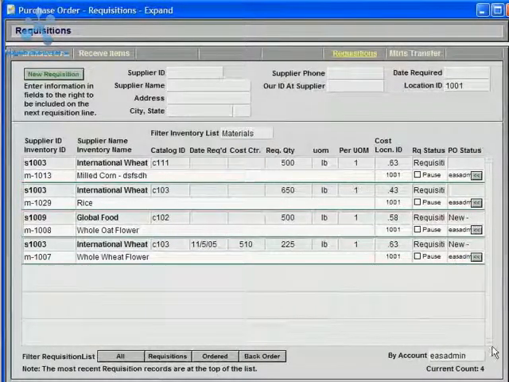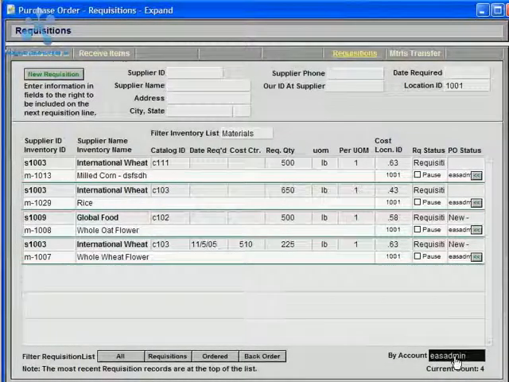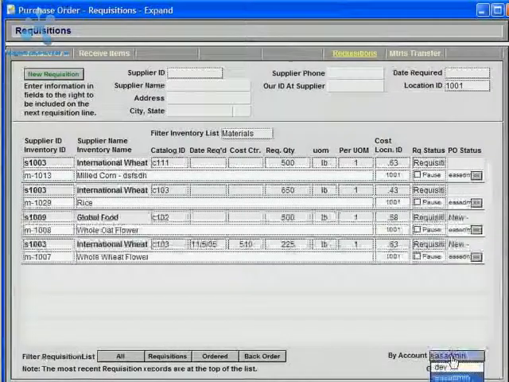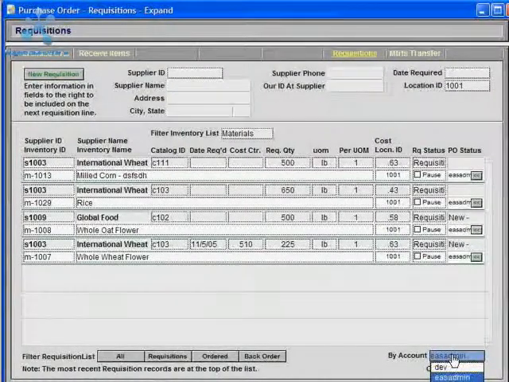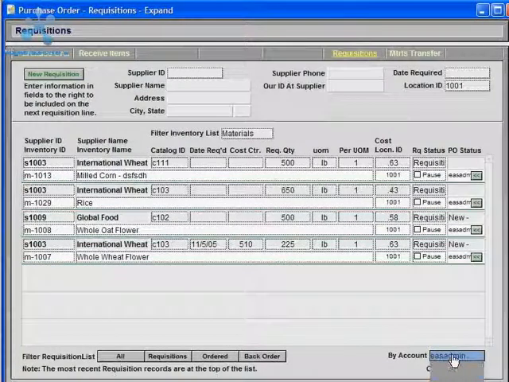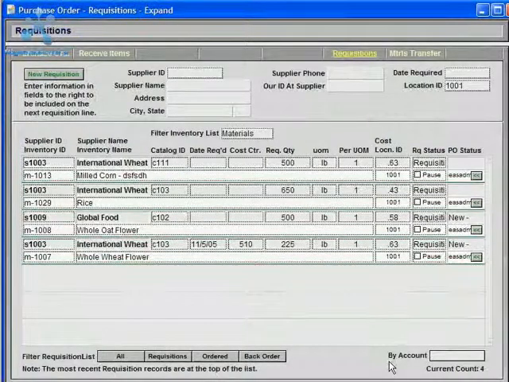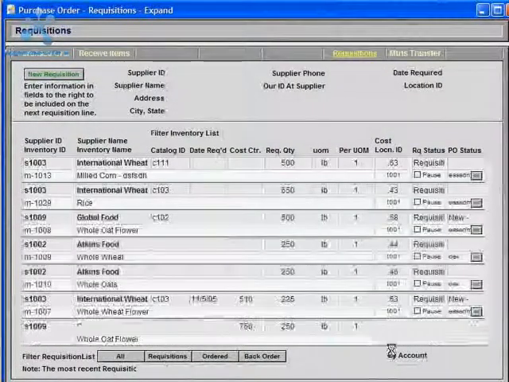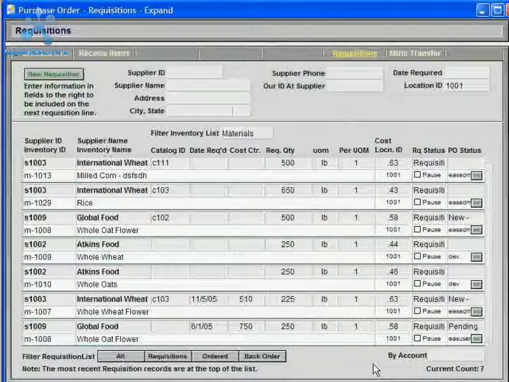Because each user of the database that creates requisitions has their own filtered list, if you're the purchasing person you can change whose records you see in this list by selecting that user in the database, or if you just remove the by account value in this field, it'll show all requisitions for all users.